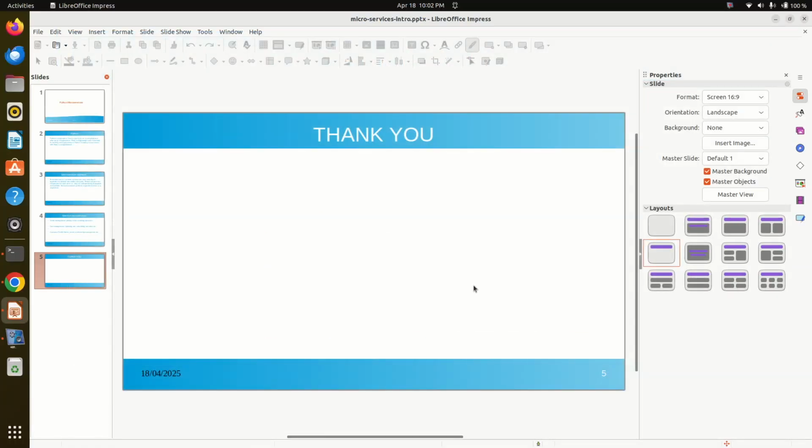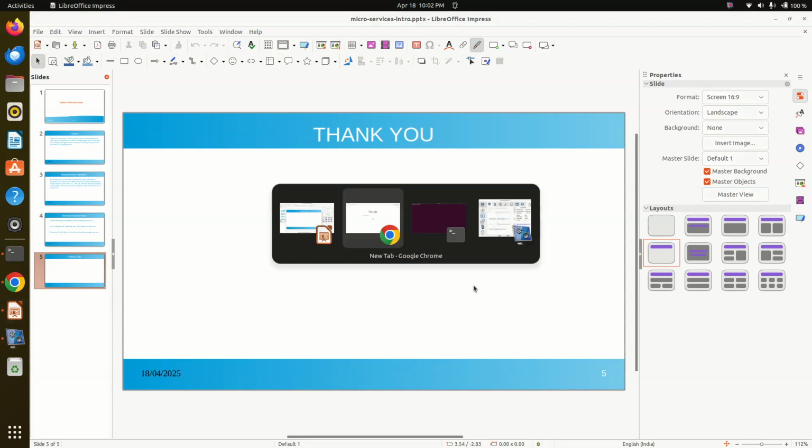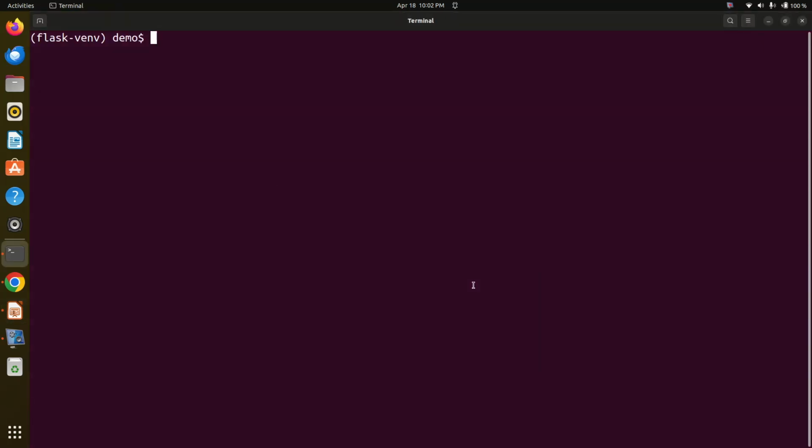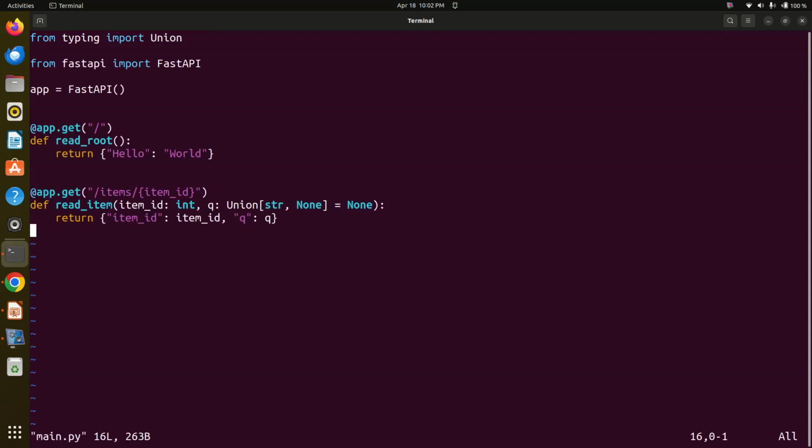Now we will go through the program. I will be showing you two programs of microservices which are really simple demos. Now the first program, this is the main program of the microservice.